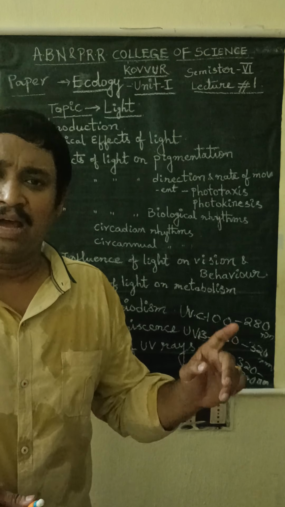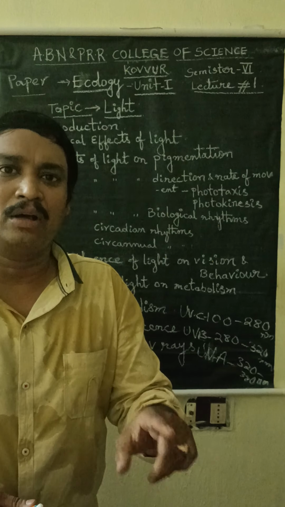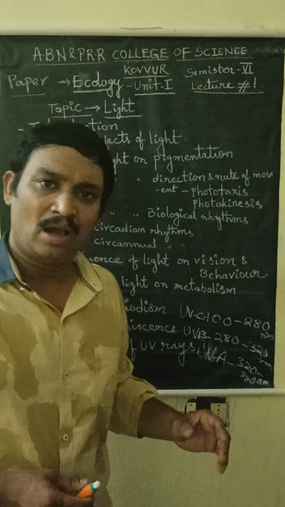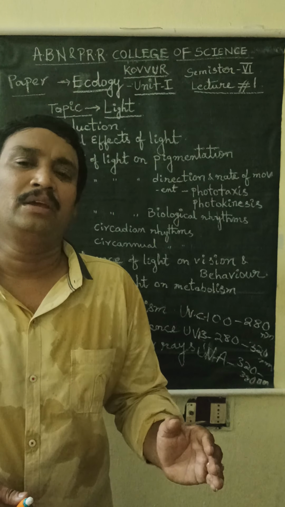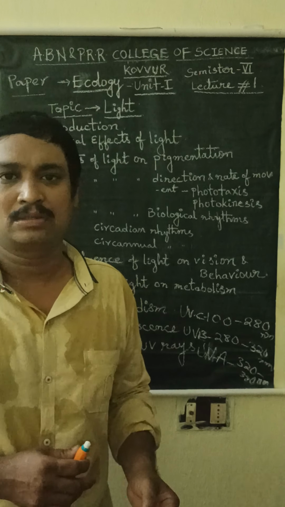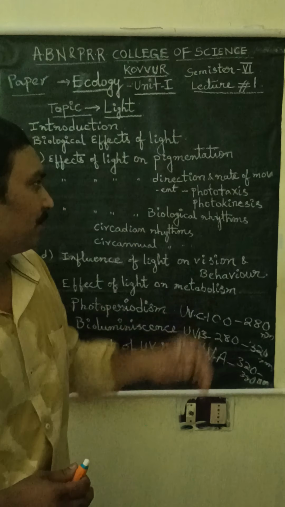First one, ultraviolet rays kill the microorganisms on the skin of the mammals. And second one is ultraviolet rays convert the sterols into vitamin D in the mammal's skin. See, like that, these are the different aspects in the light.